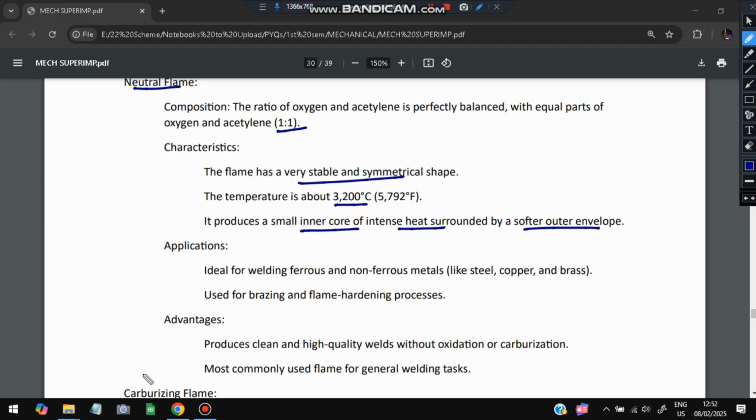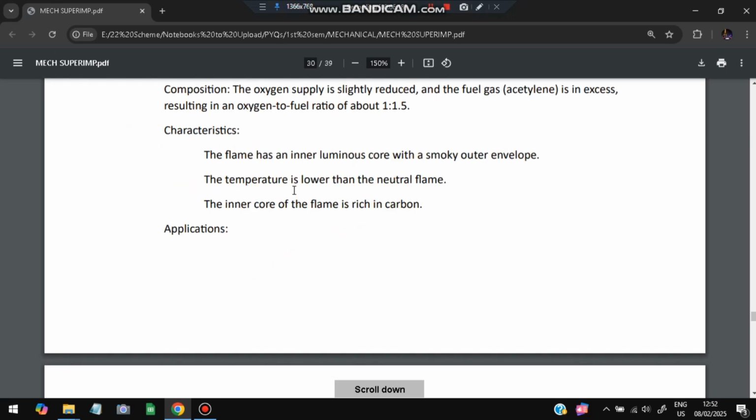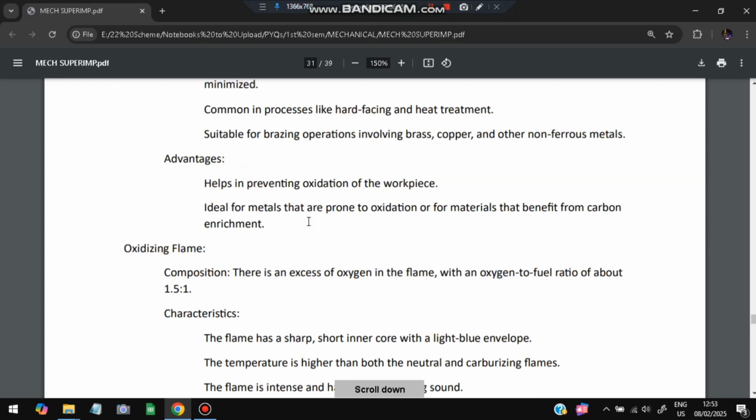Second is the carburizing flame. In the carburizing flame, the oxygen is a little bit lesser, so the flame has an inner luminous core and a temperature lower than the neutral flame, and the inner core of the flame is rich in carbon. Applications include welding high carbon steels, and processes like hard facing and heat treatment. Advantages: it helps prevent oxidation, and suits materials that benefit from carbon enrichment.